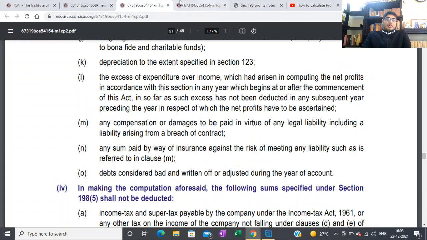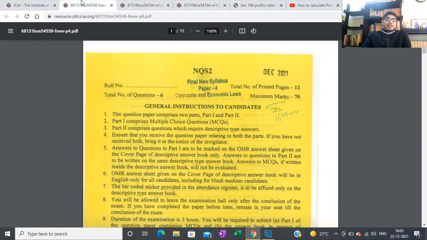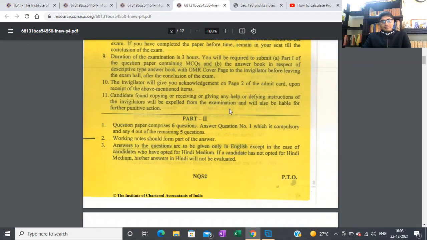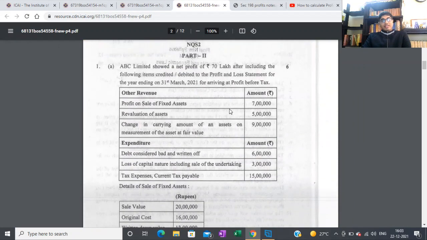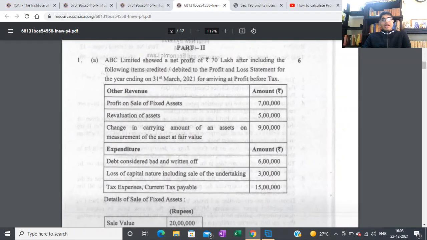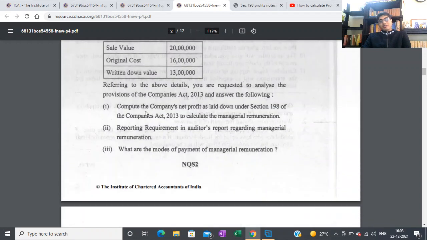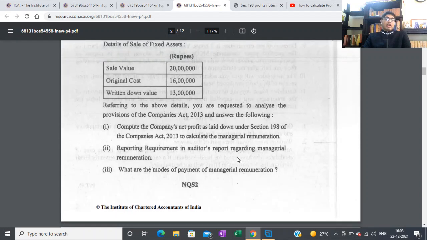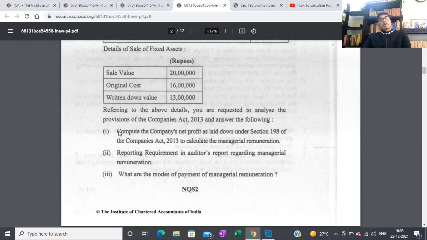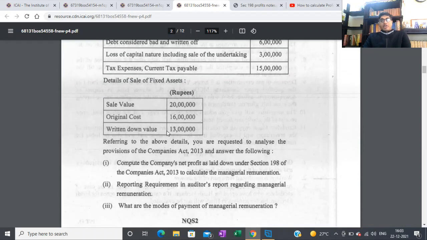So let me see the question. Yeah, so this is the question that came. It came for 6 marks, but actually I think this one will only be like 5 or 4 marks, because there are two other parts of the question which are not pertaining to 198, but pertaining to 197 itself. But the first part of the question is pertaining to section 198.